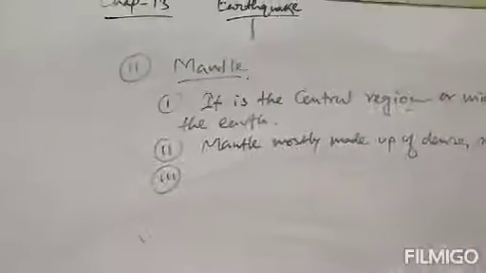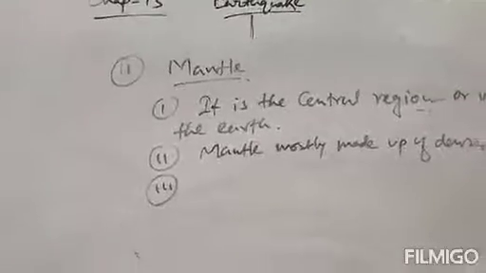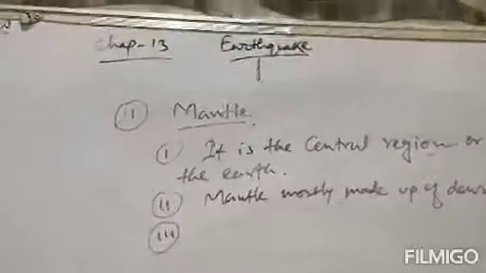Now, third, some of the mantle is a mixture of solid rocks and hot molten rocks, like lava from volcano.